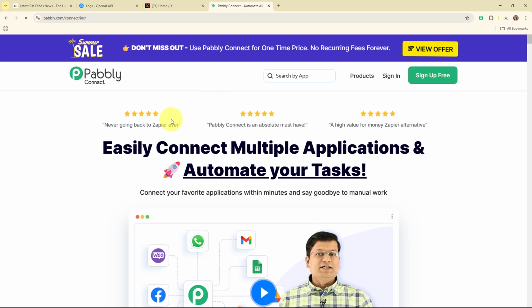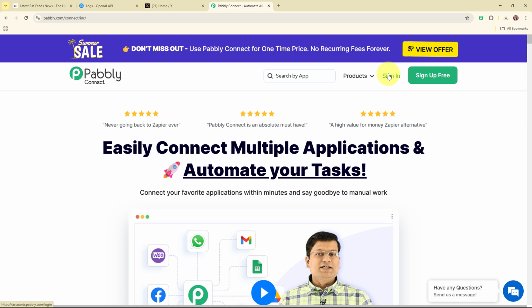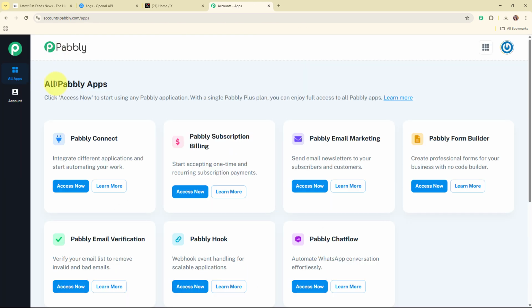So here you can see two options, that are sign in and sign up free. If you're a new user, click on sign up free and get 300 tasks every month to explore the software. And if you're an existing user, click on sign in. Here I'm an existing user, so I'm clicking on sign in. Now after signing in, here you can see the all Pabbly apps window where you can see all the applications of Pabbly. Here to integrate my applications, I'm going to use Pabbly Connect.